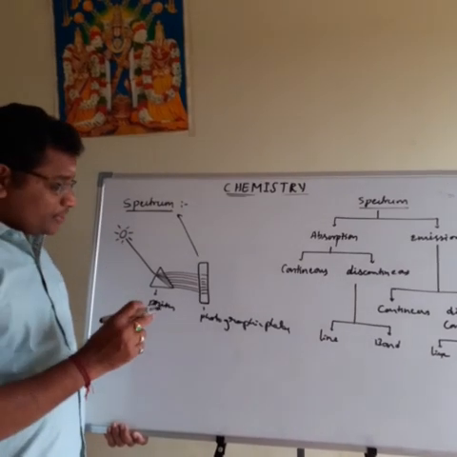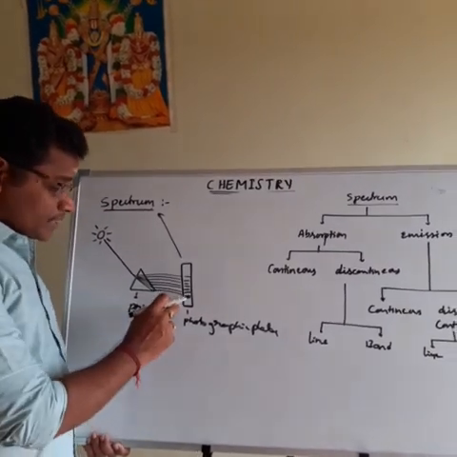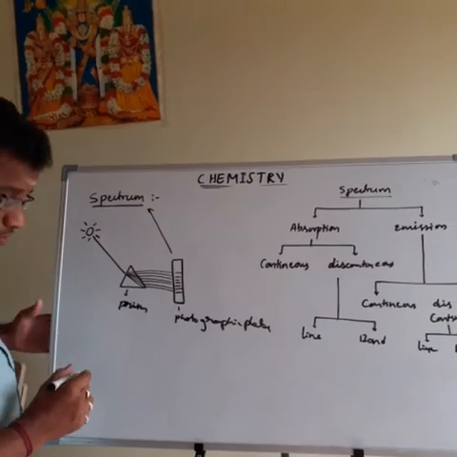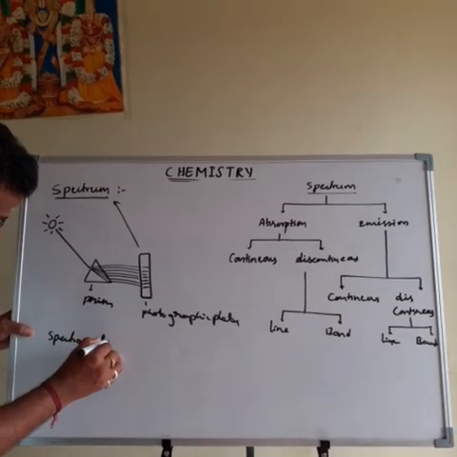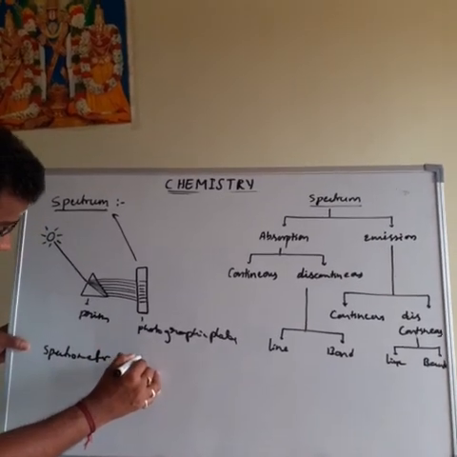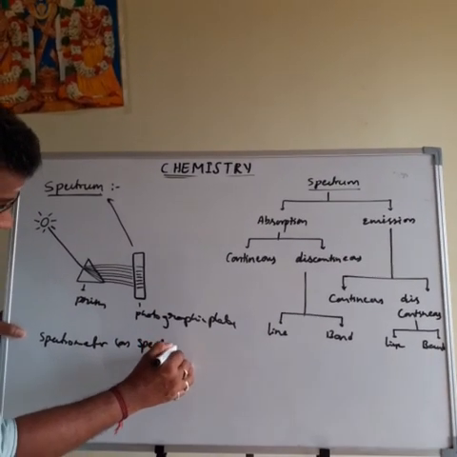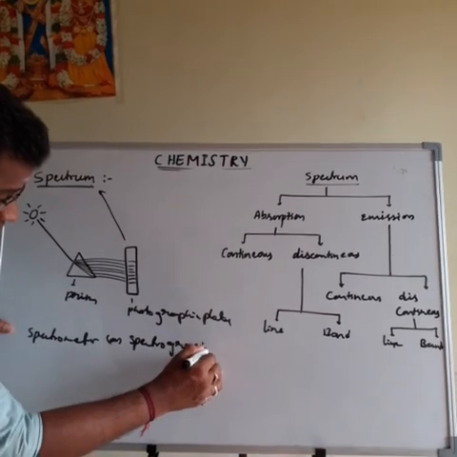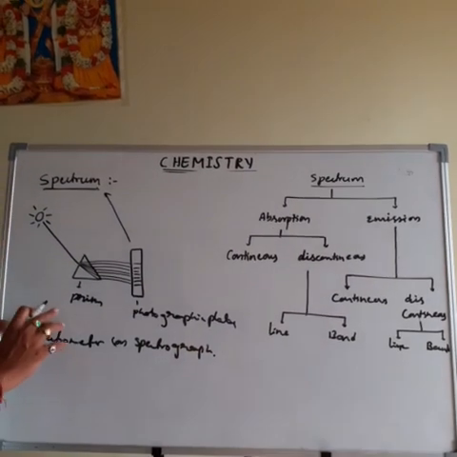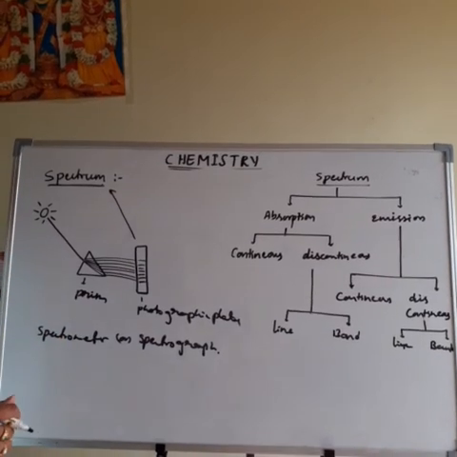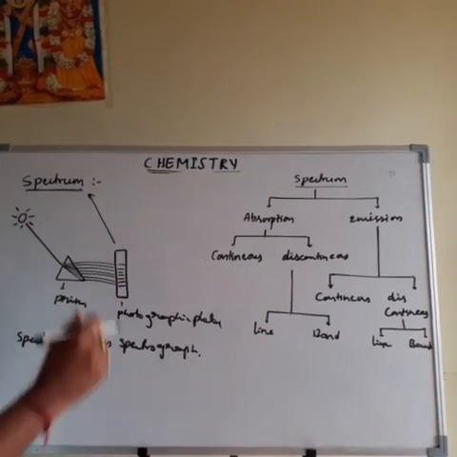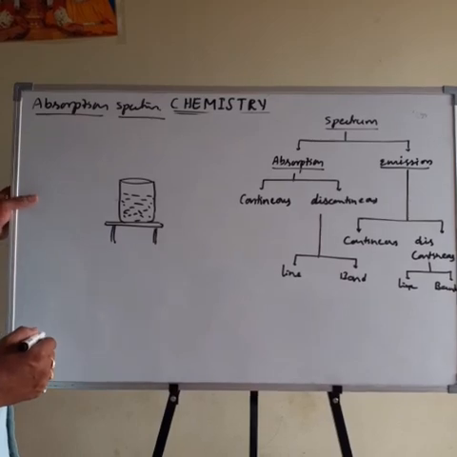The instrument used to record this spectrum is called a spectrometer, or spectrograph. So this is about the spectrum. Again, it is classified into two types: absorption and emission. The next one is absorption spectrum.